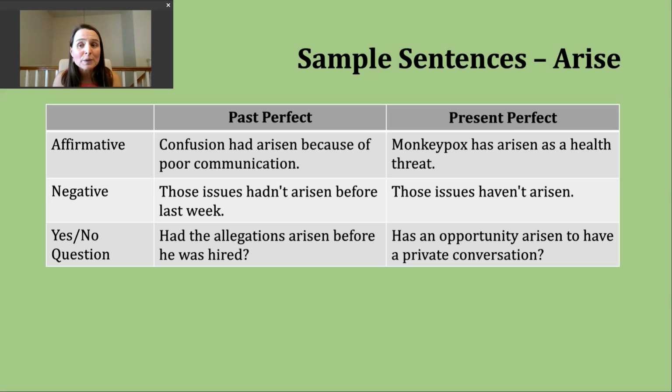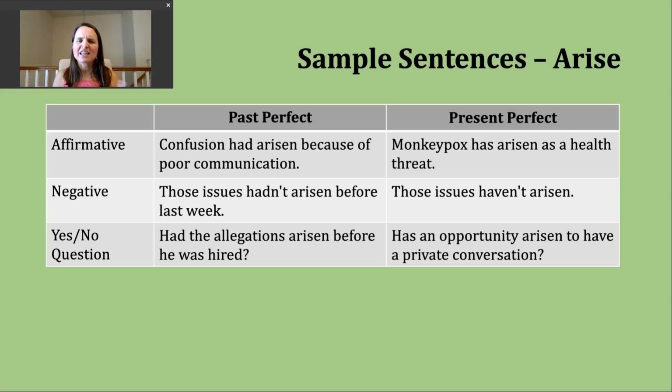You can see that in my example. Monkeypox has arisen as a health threat. This might be emerge or even originate, right? Many people weren't aware that this existed 6 months, 8 months ago. Now, let's take a look at a negative present perfect sentence. Here, our structure is subject, then have or has, whichever form matches our subject, then not, then the participle. Again, those issues haven't arisen.